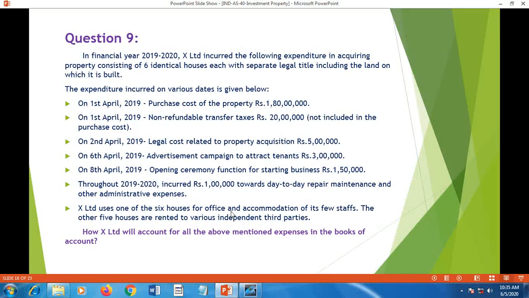Out of 6 houses, 1 is used for office and accommodation. That means it should be considered under property, plant and equipment under Ind AS 16. The remaining 5 houses should be considered under investment property, Ind AS 40, because they are given away on a rental basis. How will X account for all the above mentioned expenses in the books of account?